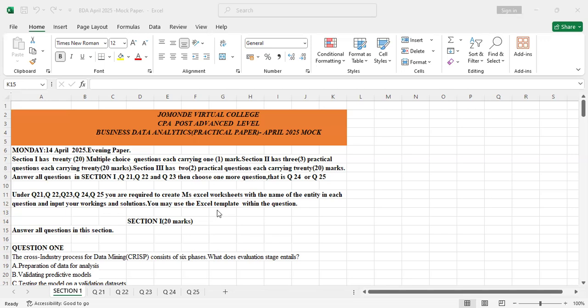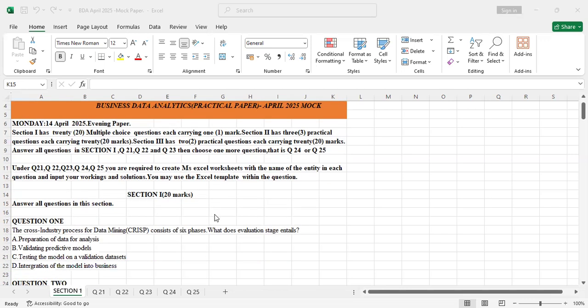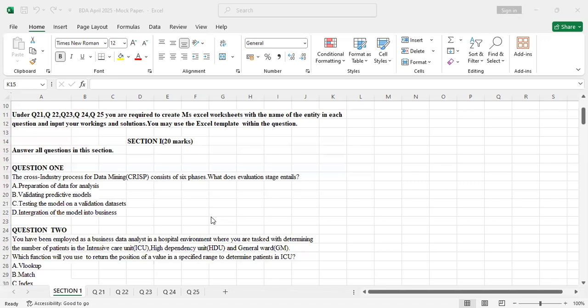You only choose one question under section 3, and that question always comes from audit and public finance and taxation, according to your syllabus. So I'll go straight away to section 1. It's 20 marks, so answer all questions in this section.